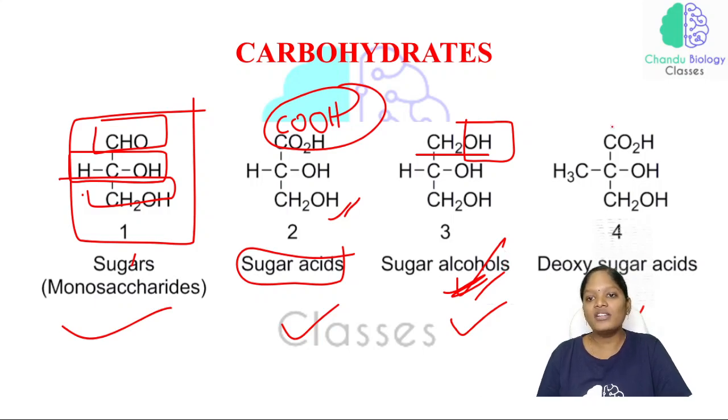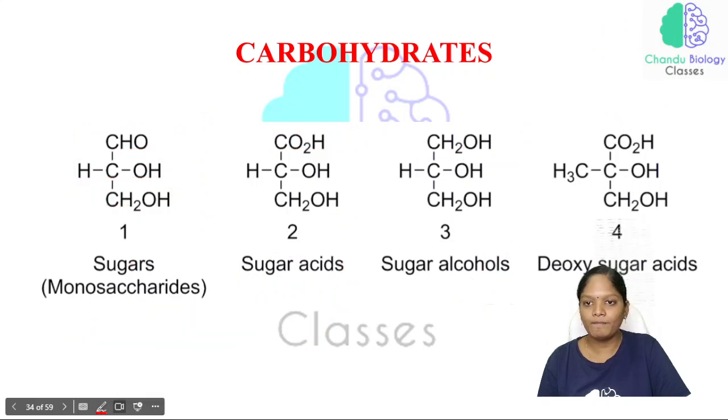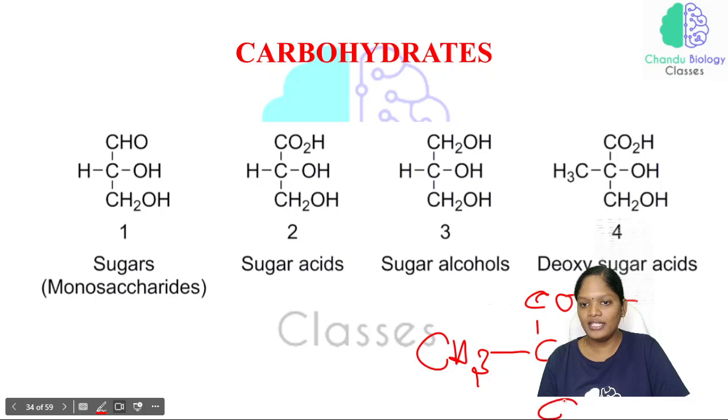And what is meant by deoxy sugar? See, COOH, and here CH3, and OH, and here CH2OH.